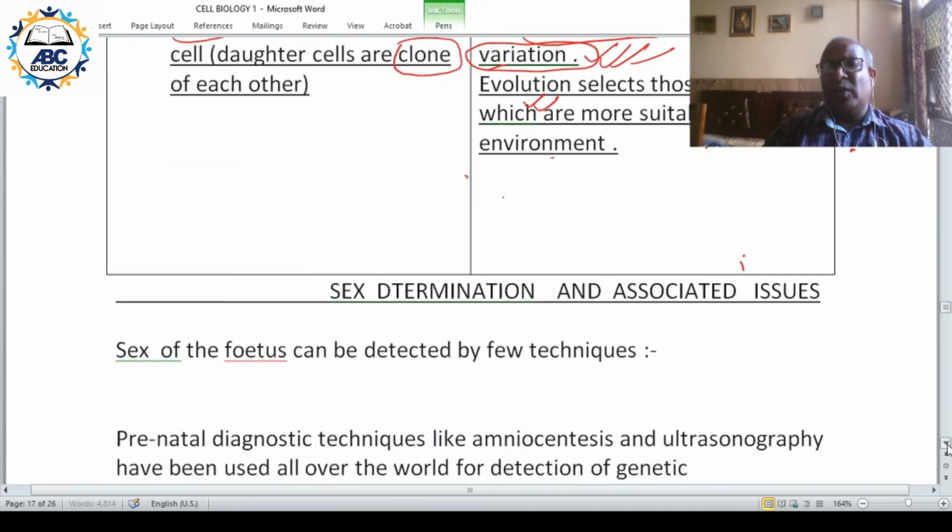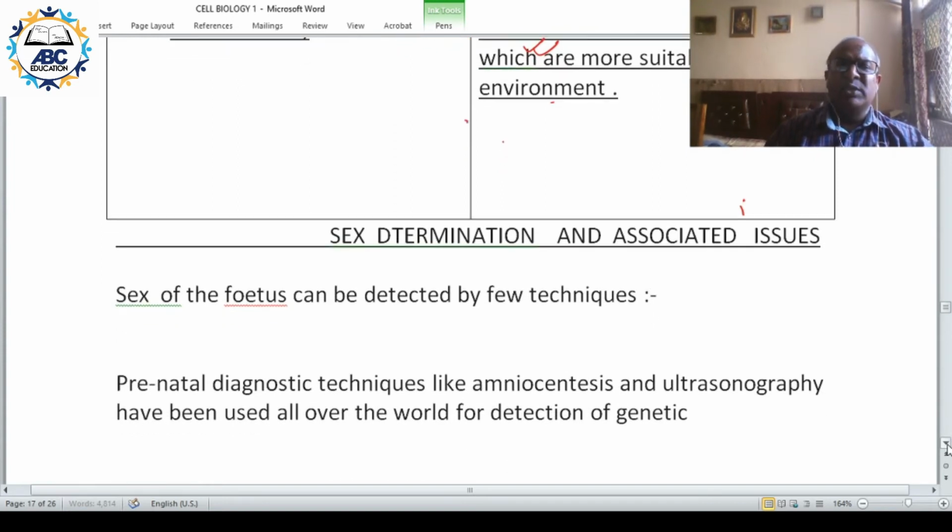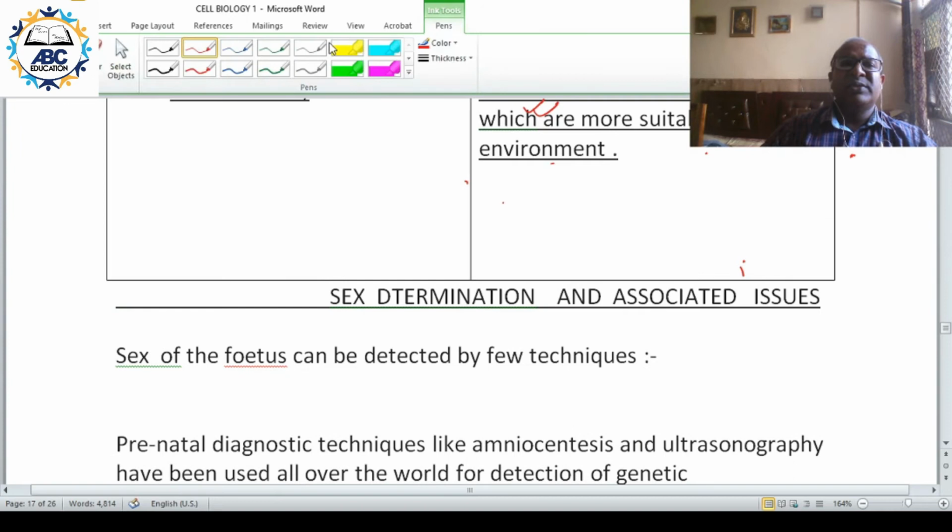The next important thing linked with mitosis and meiosis, that is the reproduction process, is sex determination. In the case of humans, male and female, humans have the inquisitiveness to find out the sex of the unborn child. This is a very peculiar case. There is a thing called sex determination and associated issues. So we try to find out the sex of the unborn child or the fetus.